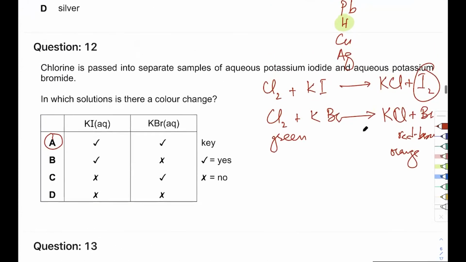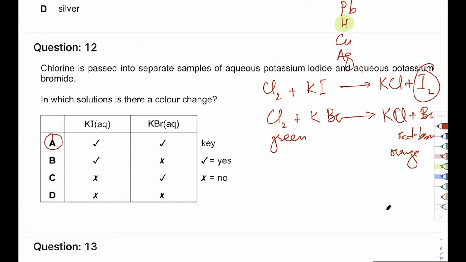Is this a redox reaction? I haven't balanced it, but is this a redox reaction? No, sir. It is. And here's a shortcut. This will really help you out. If there is an element in the equation, that's a redox reaction. It's a very easy way of identifying if something is redox. Is there an element here?